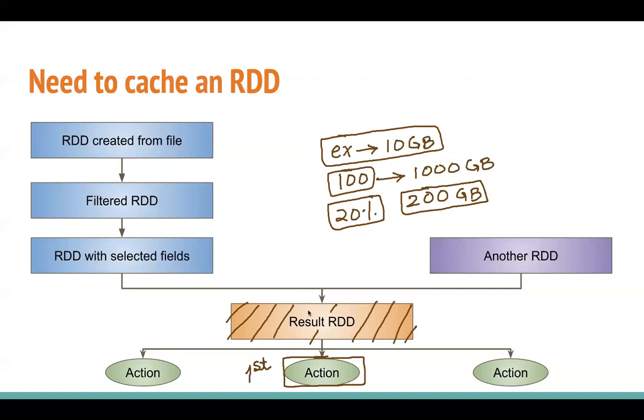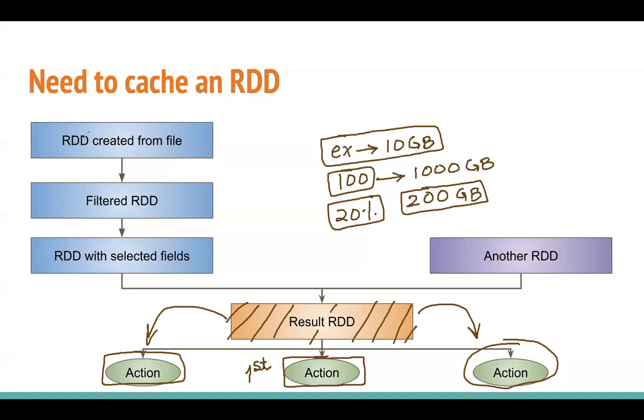If this is in memory, then the subsequent action is not going to trigger the pipeline overall. It's going to get the result from the in-memory result RDD. Similarly, the third action is also going to be very fast. It's going to directly pick the content of the result RDD.